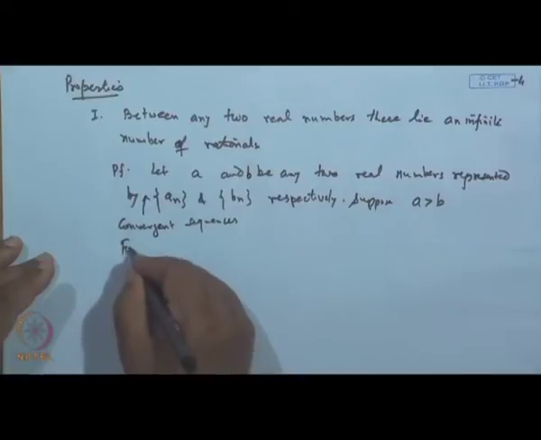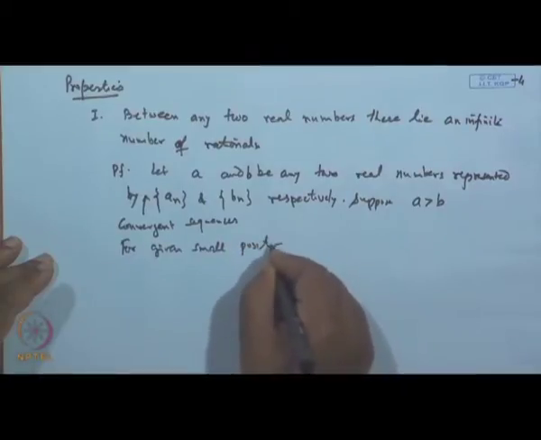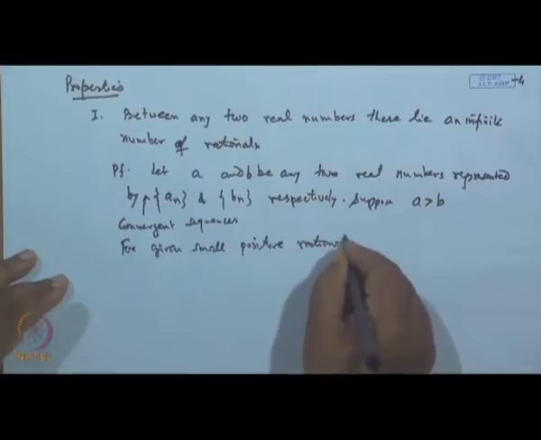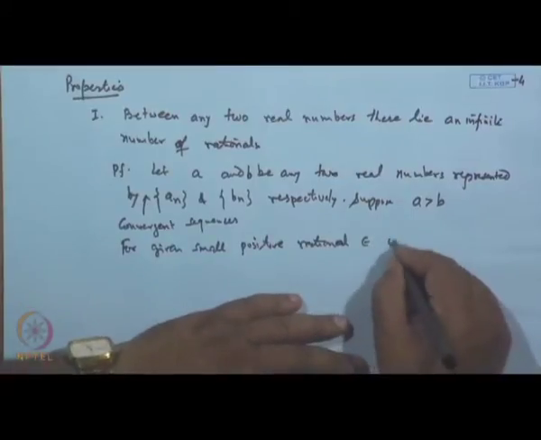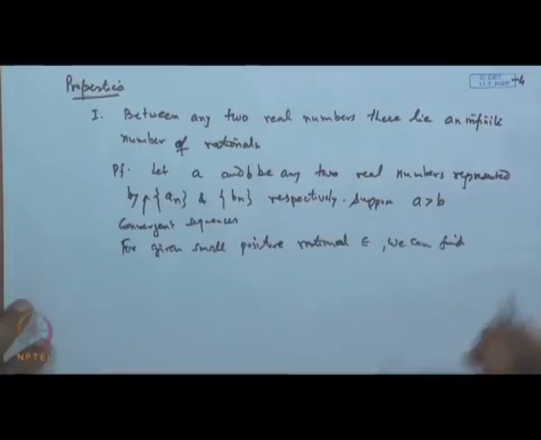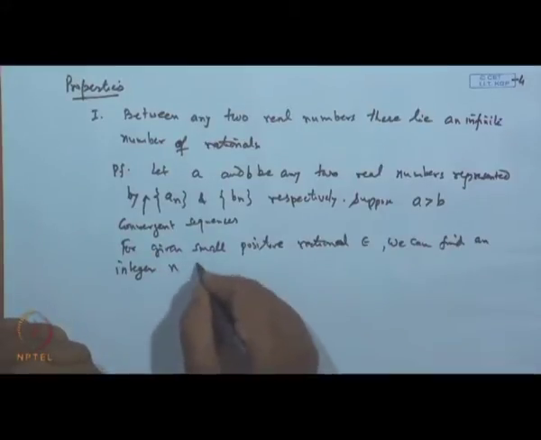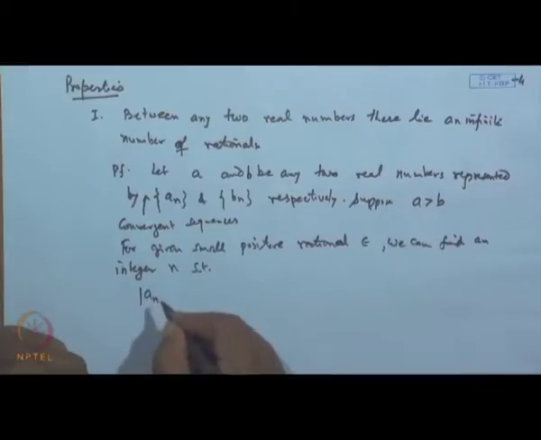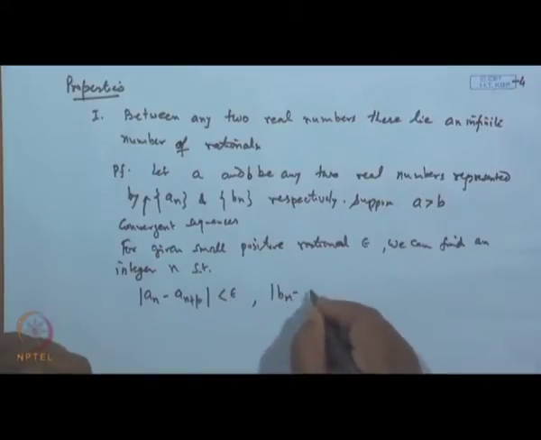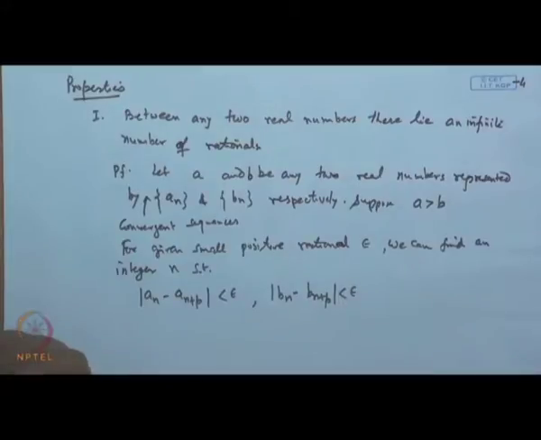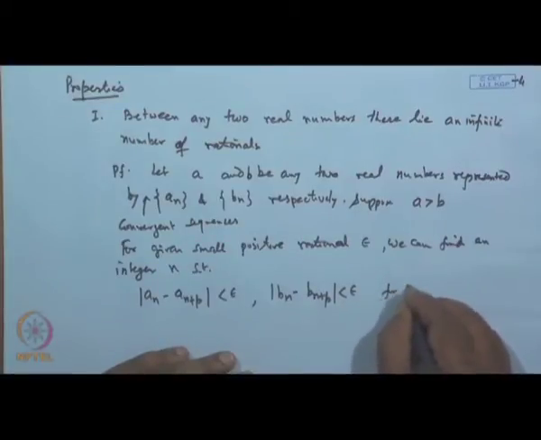For a given epsilon greater than 0, a given small positive rational number epsilon, we can find an integer n such that mod of a_n minus a_(n+p) is less than epsilon, mod of b_n minus b_(n+p) is less than epsilon, for p equal to 1 to 3.